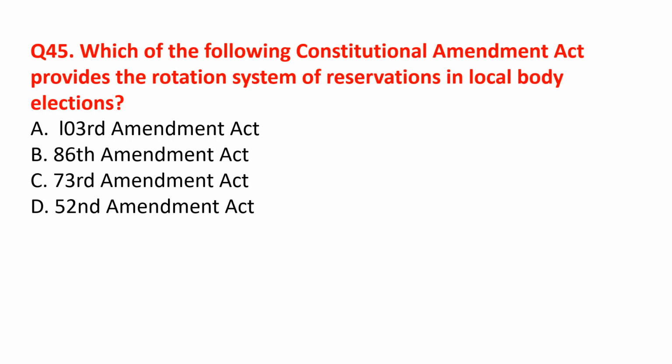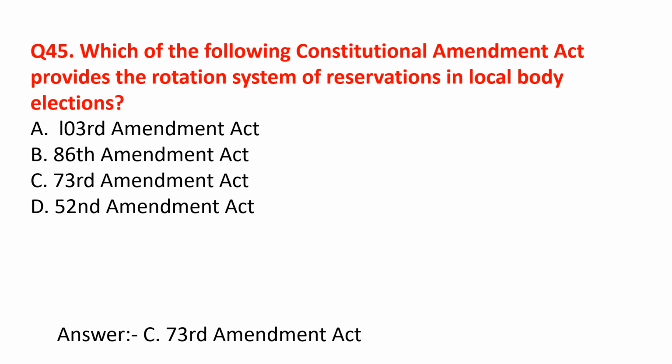Which of the following Constitutional Amendment Act provides the rotation system of reservations in local body election? This is the 73rd Amendment of the Constitution. The 73rd Amendment Act was passed in 1992 and it came into effect on 24th April 1993.